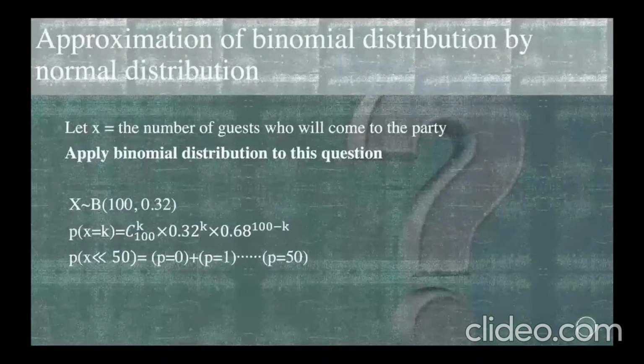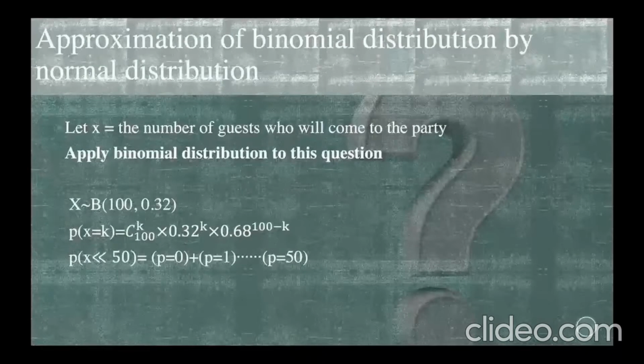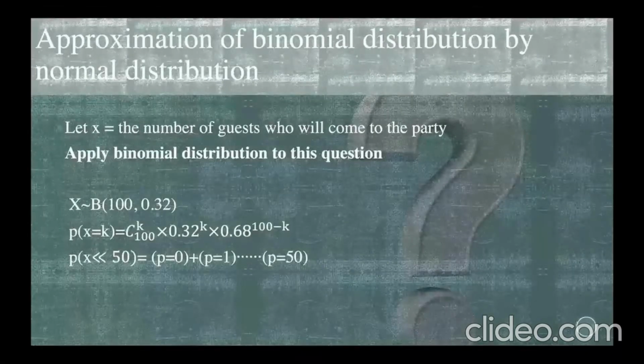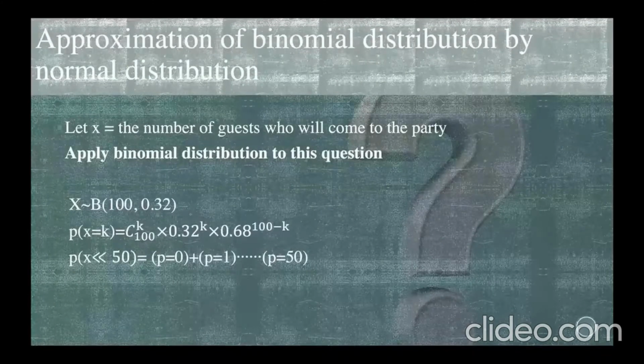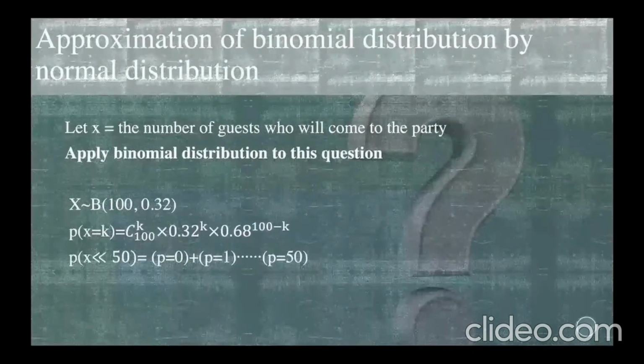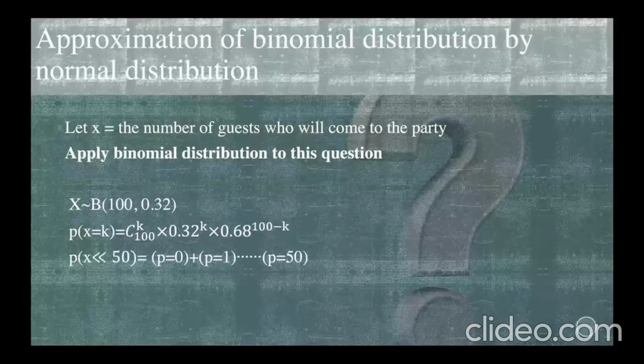Okay, since X follows the binomial distribution, the probability that k guests come to the party equals 100 choose k times 0.32 to the power k times 0.68 to the power 100 minus k.